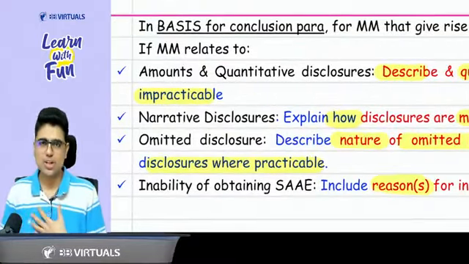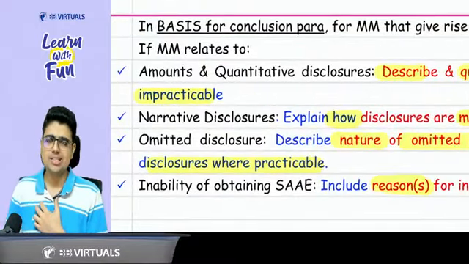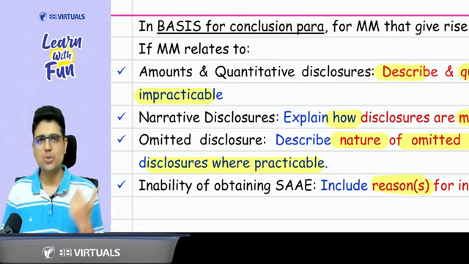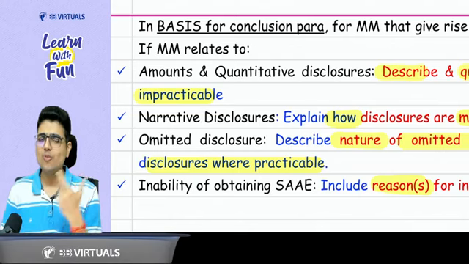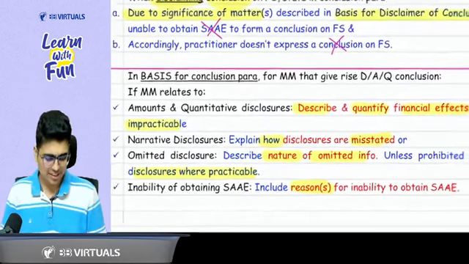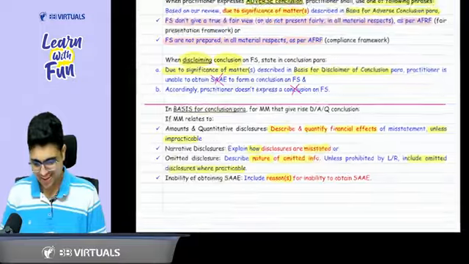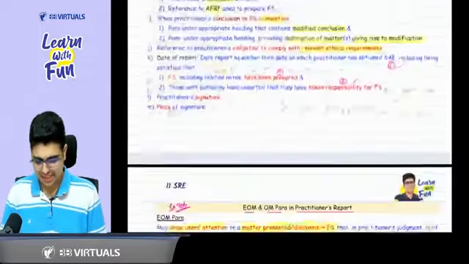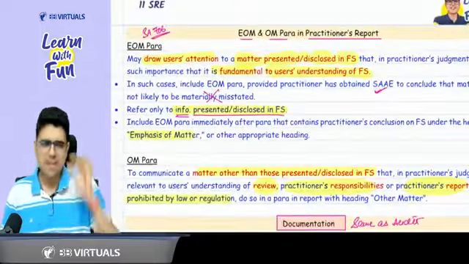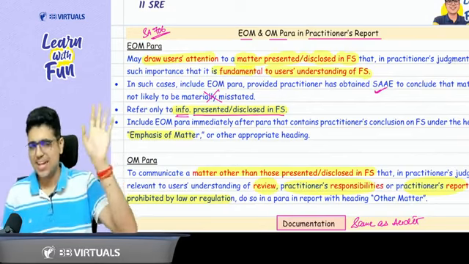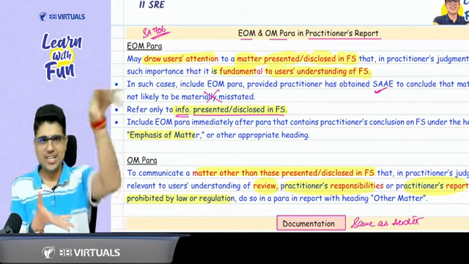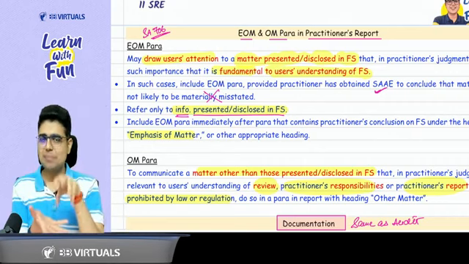Other matter, other than presented and disclosed in financial statement, which is relevant to what we used to say audit, auditor responsibility, audit report. Here we will say it is relevant to review, practitioner responsibility and practitioner's report. And it will be other matter para. Documentation, same as audit: procedures, evidence, conclusions, significant matters, significant professional judgments, who did the work, who performed the review of the work, date of work, date of review, these things to be documented. And if on significant matters you had some discussions, you can document those discussions.